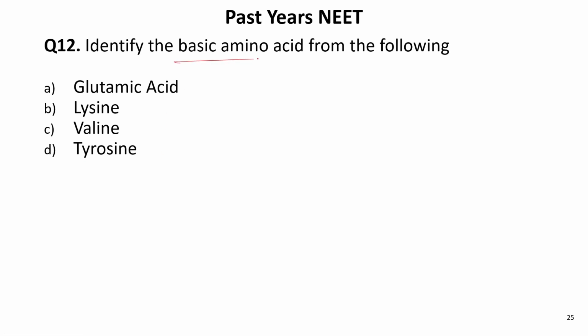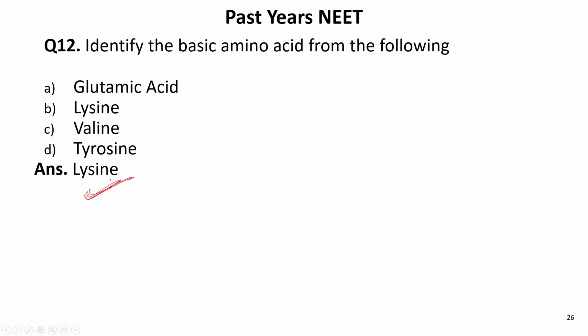Identify the basic amino acid from the following. Glutamic acid is an acidic one. Valine is neutral. Tyrosine is an aromatic amino acid, neutral. Lysine is a basic amino acid. So lysine is the basic amino acid.